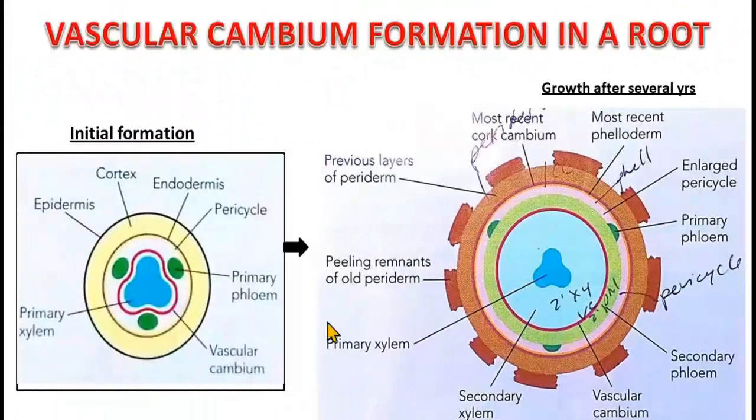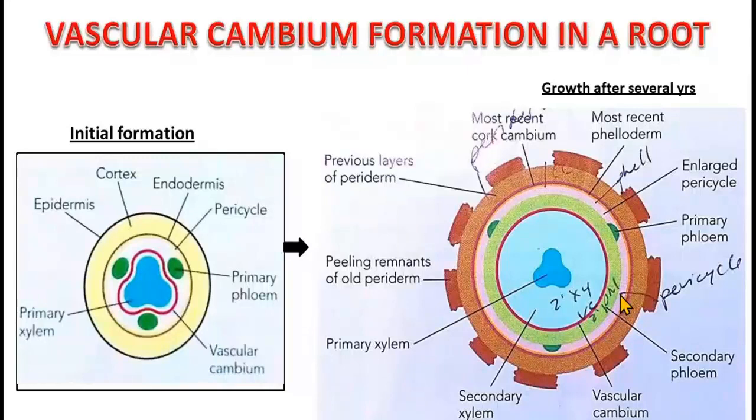This is the vascular cambium formation in the root. You can see this is primary xylem, vascular cambium, primary phloem. And when the secondary growth occurs, primary xylem remains in the center. This is secondary xylem, vascular cambium, secondary phloem formed outside.